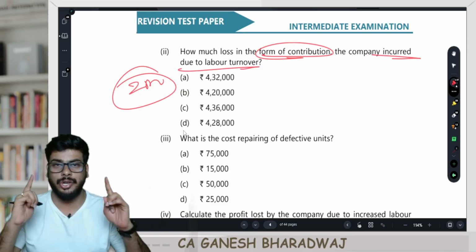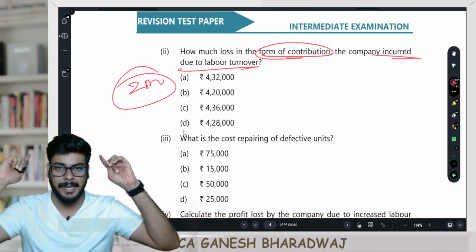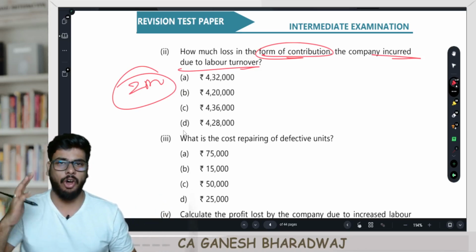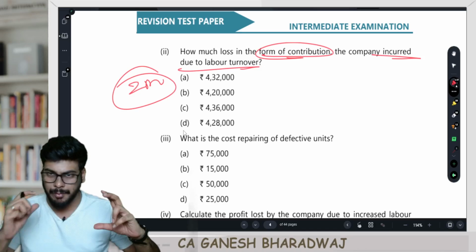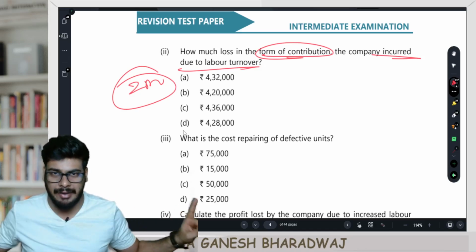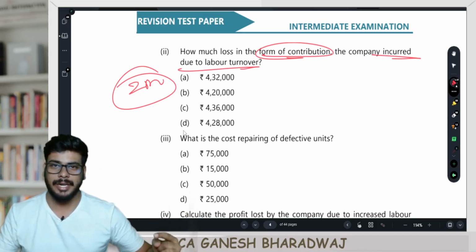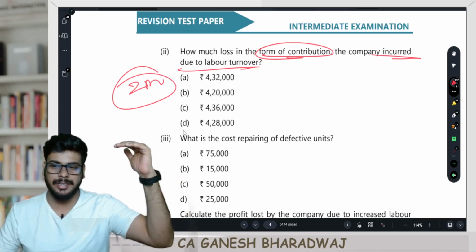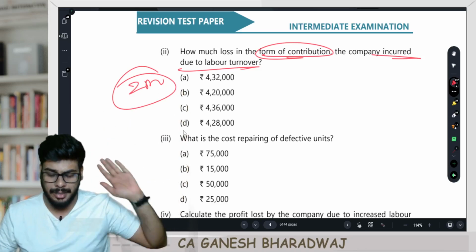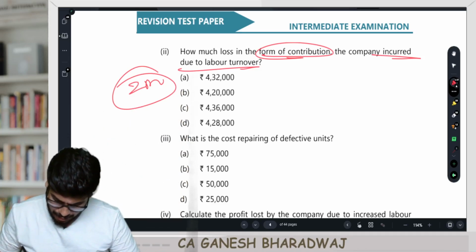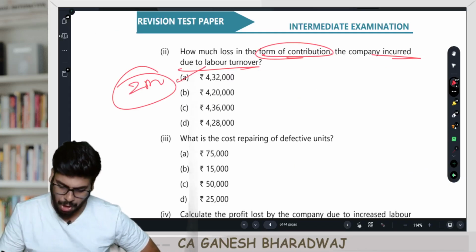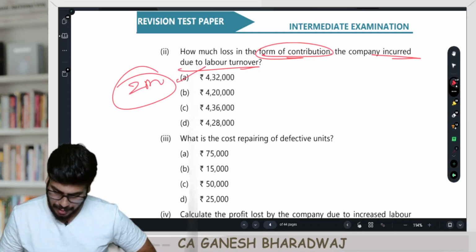Do not lose the confidence looking at the first question. Please do not lose confidence looking at the first question. See, obviously, if one question is difficult, it will be offset by another relatively easier question. Institute cannot fail everyone. Have that in your mind, right? In order to maintain certain standards, certain questions will be like that. Do not worry, right? Fine, guys. So now how much is this? This is going to be 4,32,000, so it's option number A, 4,32,000.